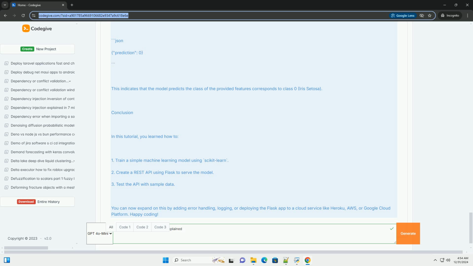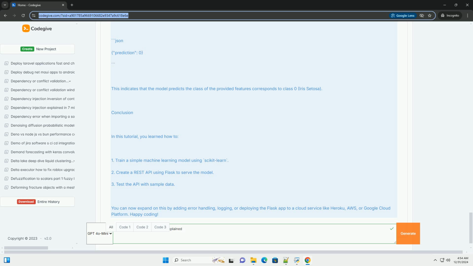Open a new terminal window and run. Bash. curl -X POST http://127.0.0.1:5000/predict -H "Content-Type: application/json" -d '{"features": [5.1, 3.5, 1.4, 0.2]}'.